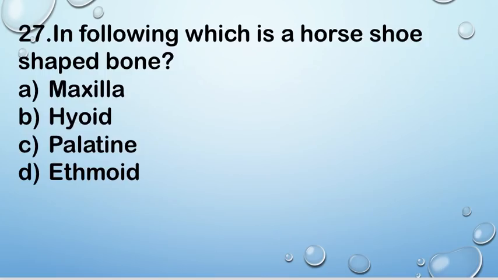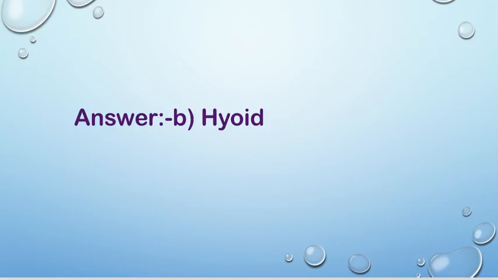Next question number 27. In the following, which is a horseshoe shaped bone? Option A maxilla, B hyoid bone, C palatine and D ethmoid. Right answer is B hyoid bone. Hyoid bone is a horseshoe shaped bone.